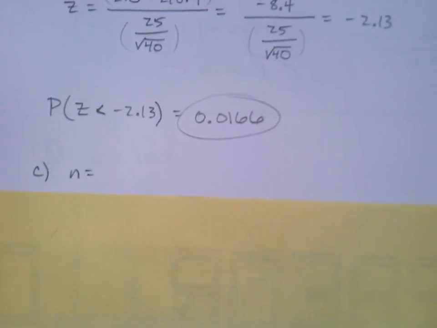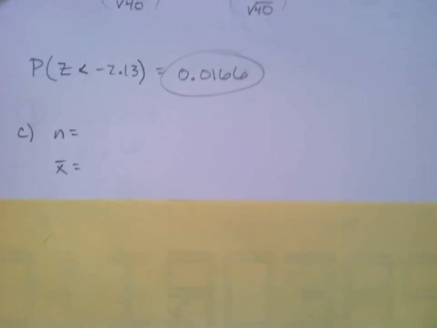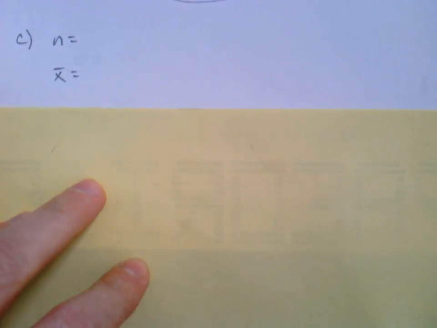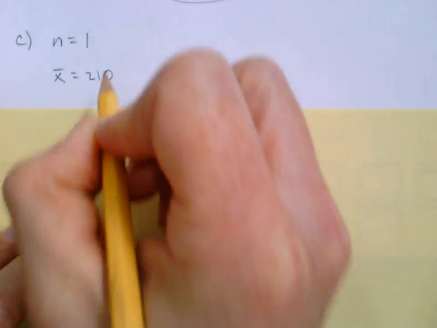So what is part C of this problem? Now part C is at the top of the next page. Part C says, find the probability that one person selected at random consumes less than 210 pounds per year. One person selected at random. Well, what's the sample size here? And you're like, oh, well, the sample size is 1. Well, that's weird. X bar is still the 210. One person selected at random is a sample of 1.